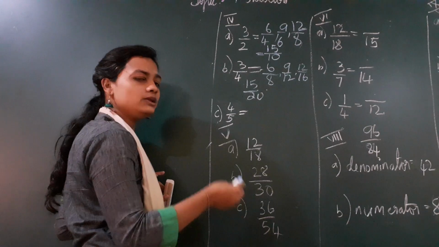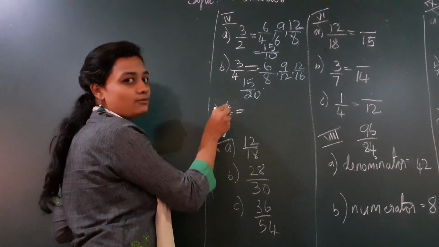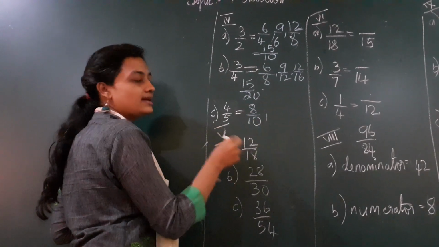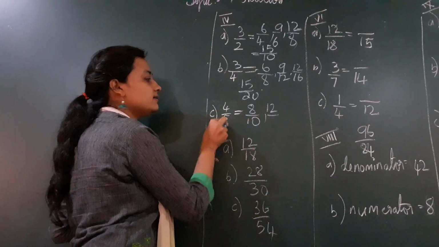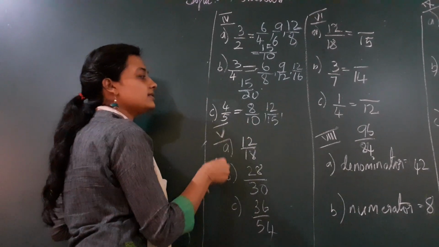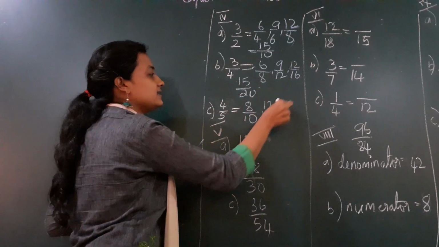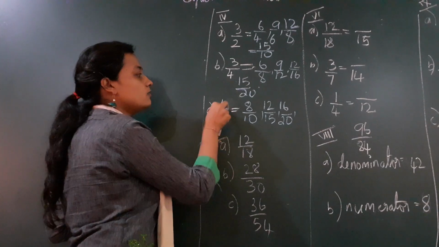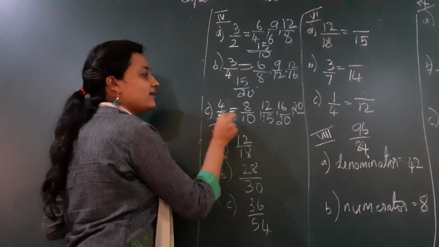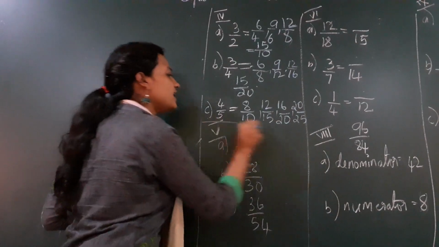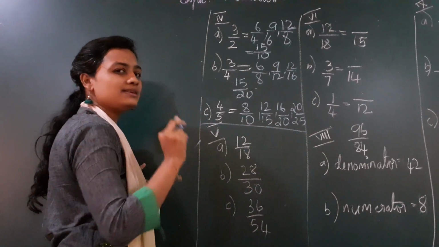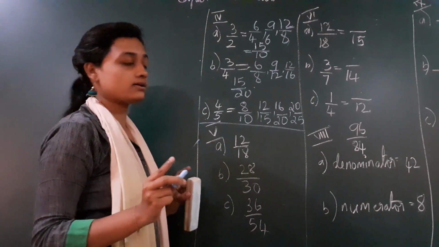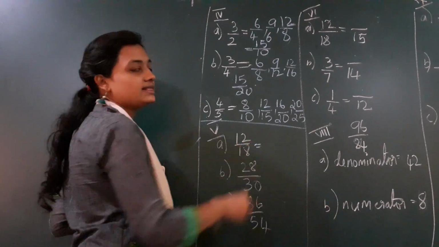If you can't directly write, you multiply and write. So first I'll multiply with 2. 4 2s are 8, 5 2s are 10. Next, 4 3s are 12, 5 3s are 15. Next I'll multiply with 4. 4 4s are 16, 5 4s are 20. Now I'll multiply with 5. 4 5s are 20, 5 5s are 25. Children, I have worked out 3 sums for you. It is simply multiplying numbers. So you should work the next sums and tell me the answer. Okay? I'll ask everybody in the interactive session.